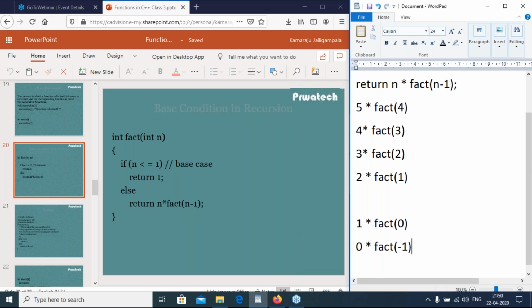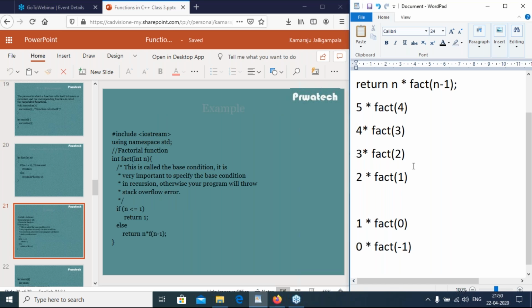If n is less than or equal to 1, return 1. This is the base condition. A function that calls itself is called a recursion function, and it should have a base condition.